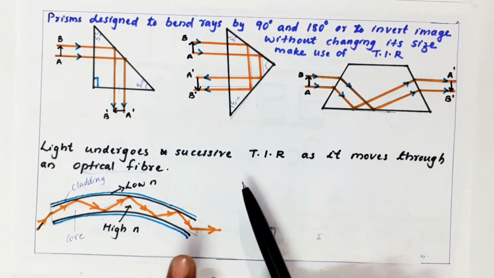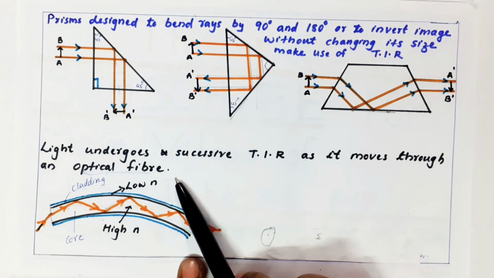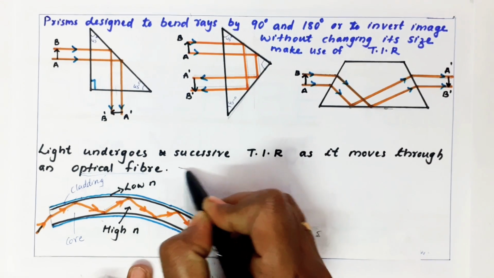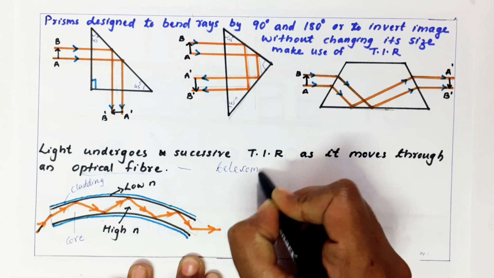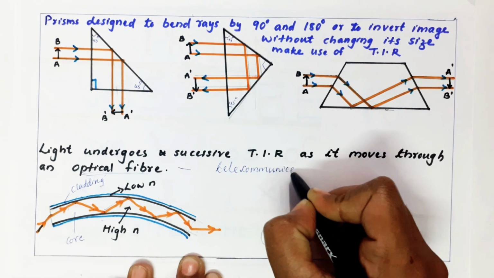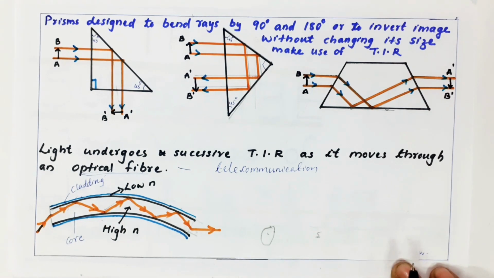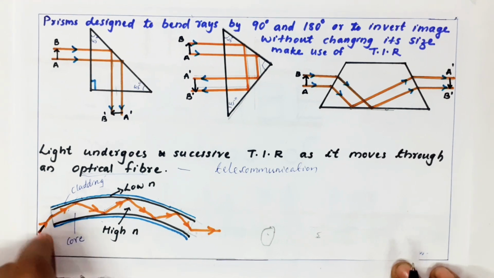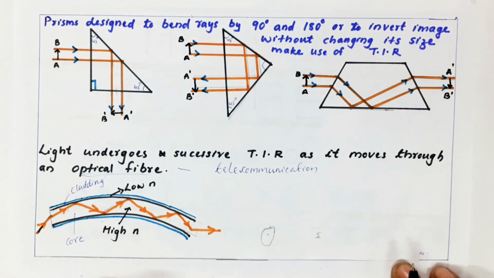The most important application of total internal reflection is the optical fiber. Optical fiber is used for telecommunication purposes and for decoration. Telecommunication means optical transmission of signals. We know that our speech signals, sound signals, video signals, we can convert to optical signals. So how do those optical signals get transmitted? See, for example, this green colored one is your optical signal. It is getting transmitted to the destination.